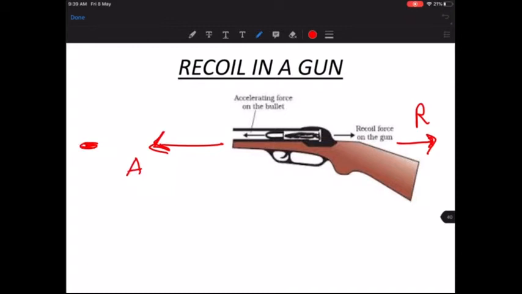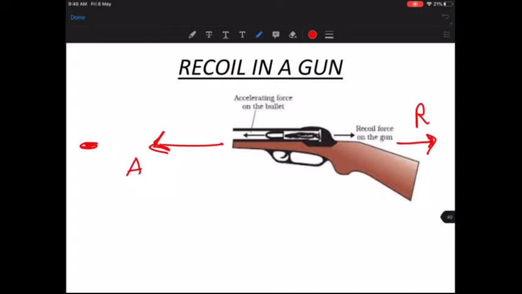The reason is that the mass of the bullet is very small, but the mass of the gun is large. It is huge, right? That's why the small mass moves a larger distance, and the larger mass, which is the gun, moves only a smaller distance, right? So this is the action, and this is the reaction.